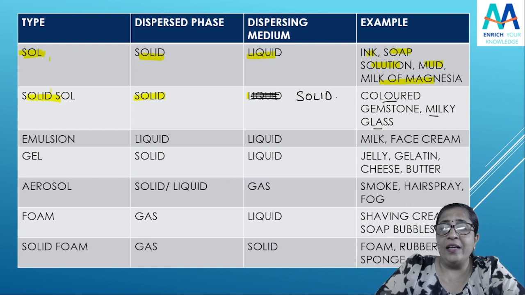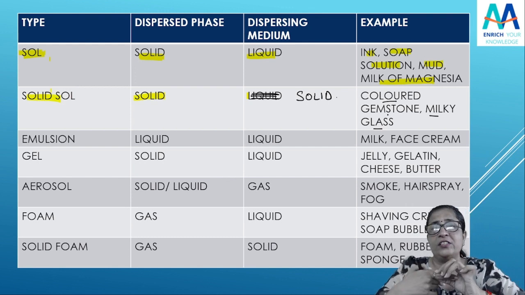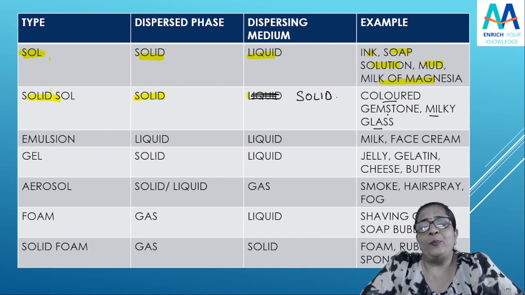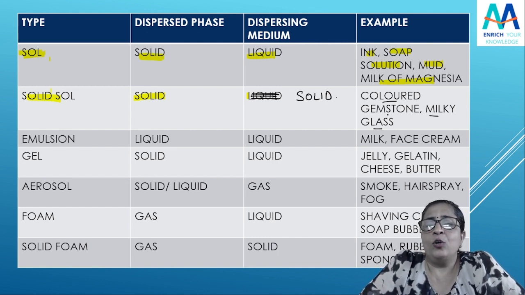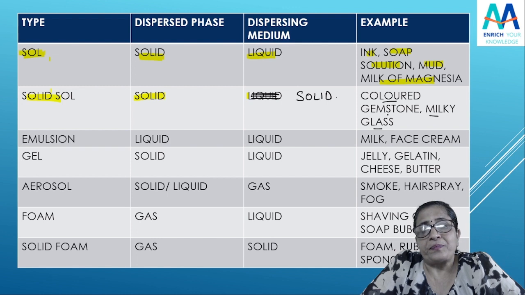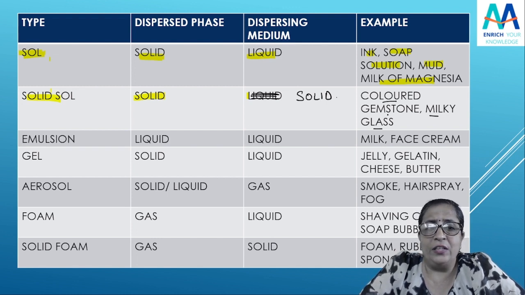Milky glass have you seen, or have you seen gemstones? We just generally wear them on our fingers or as a pendant, isn't it? So how will that gemstone look to you? It will be solid, which is dispersed in a dispersing medium which is also a solid. Got it? That is called solid sol.